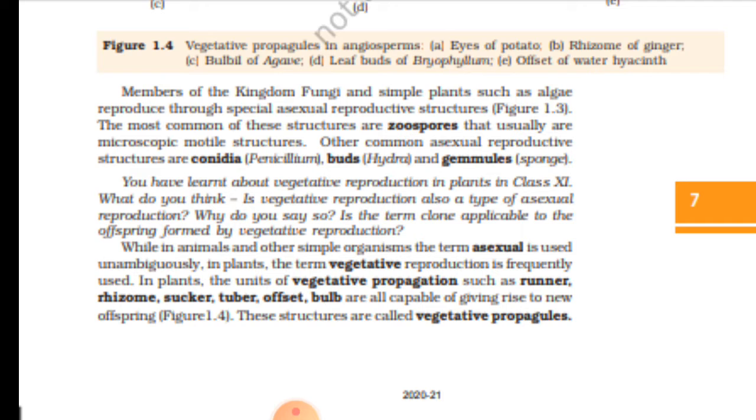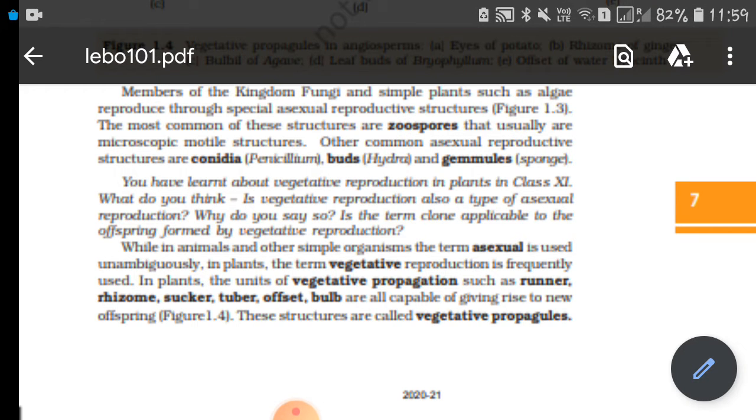Why do you say so? Is the term clone applicable to offspring formed by vegetative reproduction? When we discuss vegetative propagation in detail you will get to know the answer, and you will be able to answer such questions. Let me tell you that CBSE never asks questions directly like what is a bulb or what is vegetative propagation. The question is always based upon the concept. So let us start with the concept of vegetative propagation.